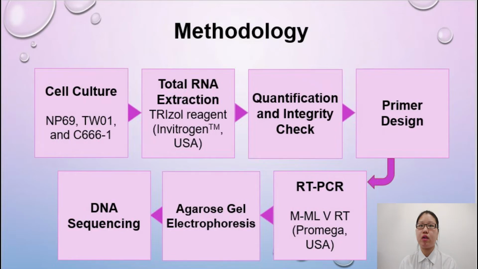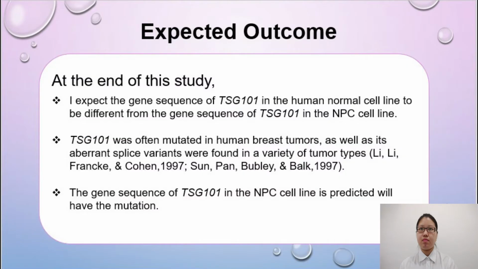Next, the sequence of TSG101 received will be analyzed using BLAST to observe any presence of a mutation or nucleotide variation between the gene sequences of the 3 cell lines. In addition, a multiple alignment program, MAFFT, will be used to compare the similarity as well as differences between these 3 sets of gene sequence.